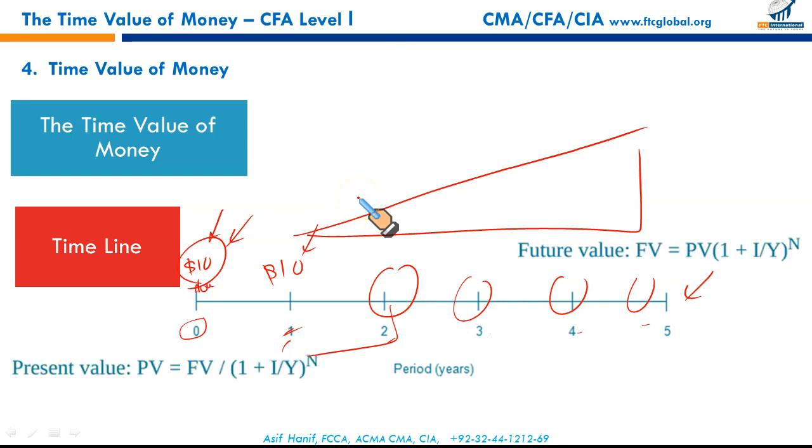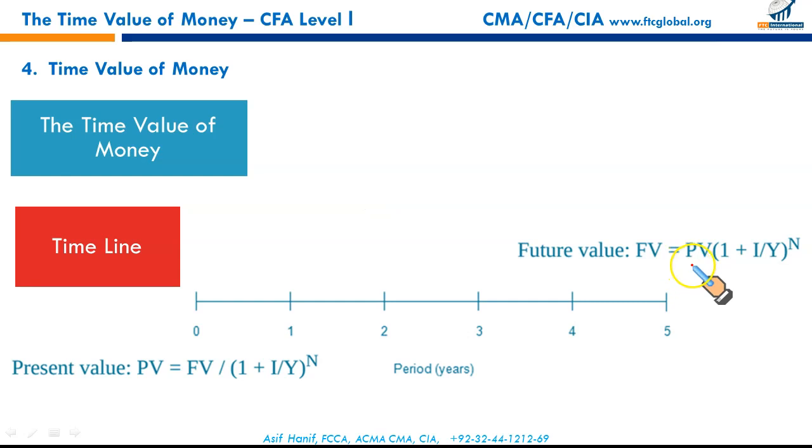How do we calculate the future value and the present value of a single sum of money? This is the formula which you may use in these circumstances, but I would recommend that you see it on a case-to-case basis, because this is not always advisable. Sometimes you can get the result very quickly using a financial calculator. Future value: if PV represents the value of a certain investment you made right now, and this represents interest per period raised to the power n for the number of periods, it will give you the future value of the investment.